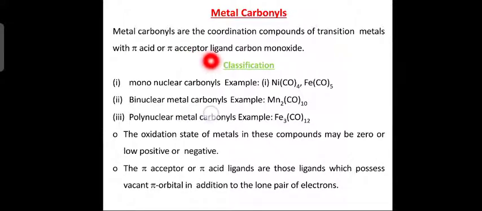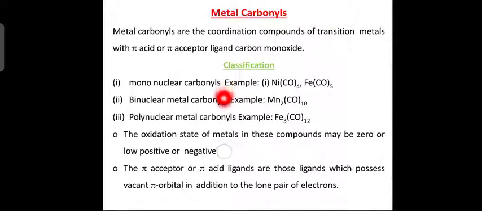Alright. So these are the compounds. What type of compounds? Coordination compounds of transition metals. And what is the criteria or essential feature? These are pi acid or pi acceptor ligands, like what? Carbon monoxide. Okay. Now what is the classification?